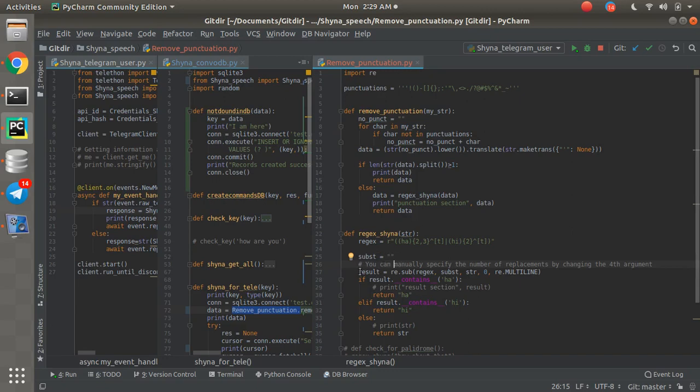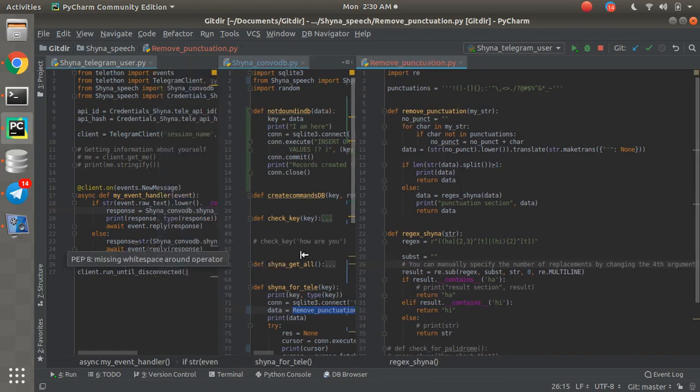And this is the basic function that we have. We're going to store it into result. If result contains HA, then return the value HA. And if it has HI, then return HI. If it doesn't have anything like that, HA or HI, then simply pass the string back to it, and then we can simply go to the response part. So once you clean all this up, you just need to go to crosscheck, get a response, and give it